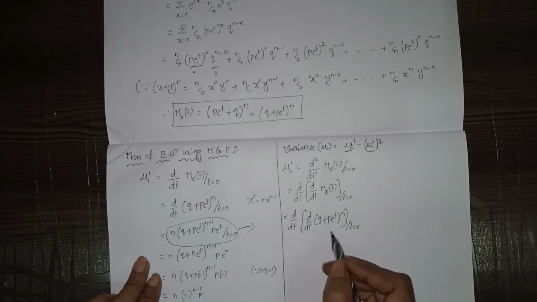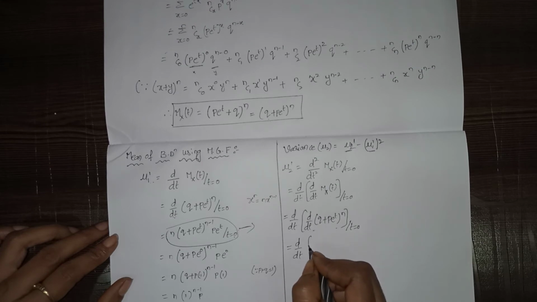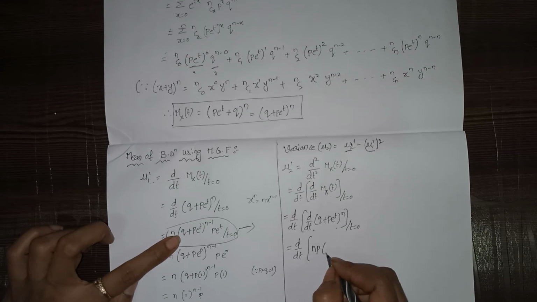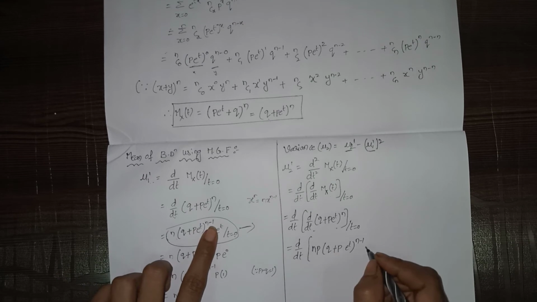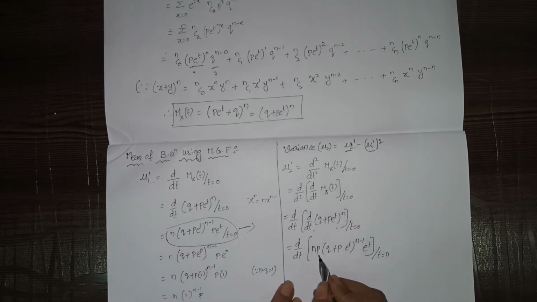Or else we can do the differentiation. So d by dt of np into (q plus p e power t) whole power n minus 1 into e power t, where t equals 0. np does not have a t term, so we write it outside. So np into d by dt of (q plus p e power t) whole power n minus 1 into e power t, where t equals 0.